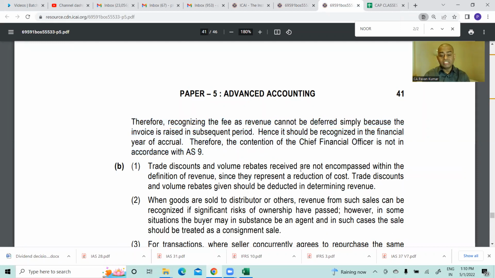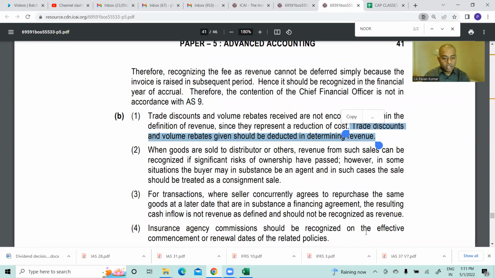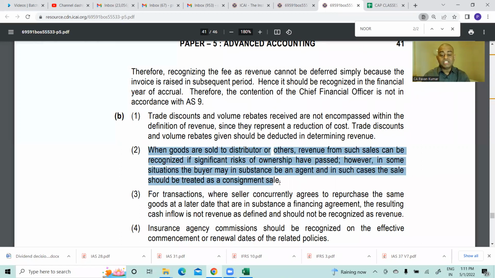Trade discounts and volume rebates received are not encompassed within the definition of revenue. This is irrelevant for you. They represent reduction of cost. Yes, trade discounts and volume rebates given should be deducted in determining revenue. That's all. Then second one, goods sold to resellers. Look here, when goods are sold to distributors or others, revenue from such sales can be recognized if significant risk of ownership has passed. However, in some situations, the buyer may in substance be an agent. In such case, the sale should be treated as a consignment sale.